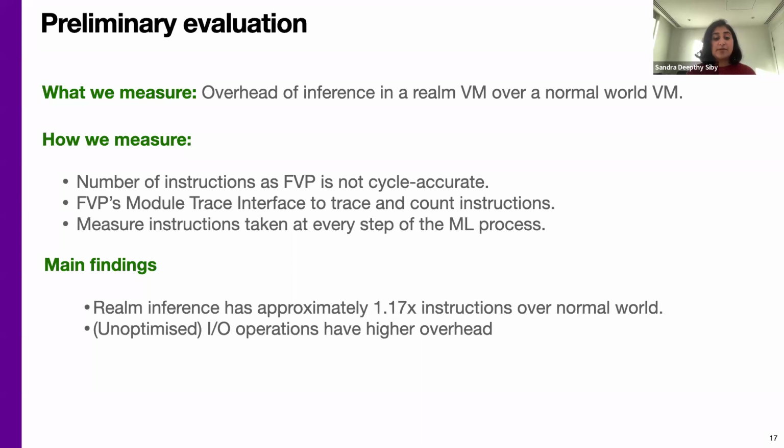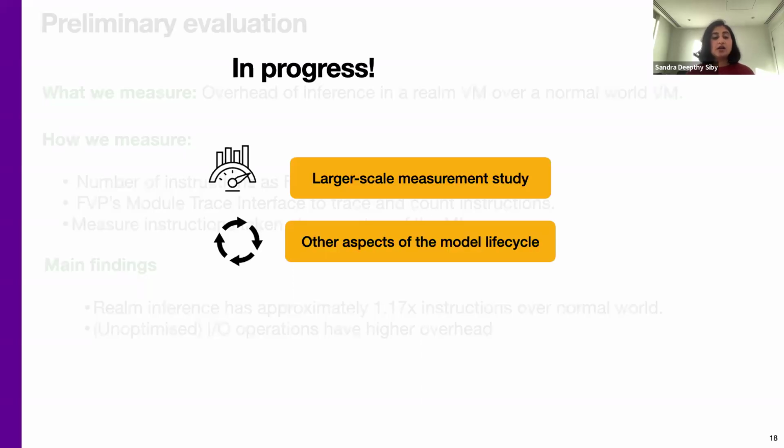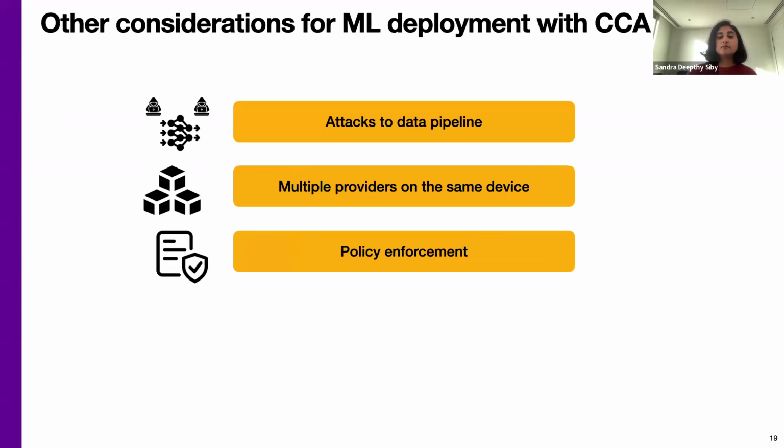We note that our implementation does not have any optimizations to reduce this overhead, and we will look into alternative designs next. We are currently working on a larger scale measurement study to understand the impact of running larger and different types of models within the realm. We are also investigating other aspects of the deployment lifecycle, such as model updates and the changes in the trust assumptions that we have made.